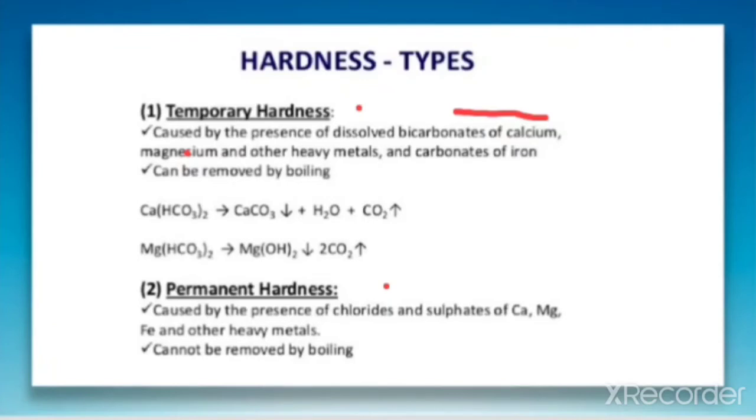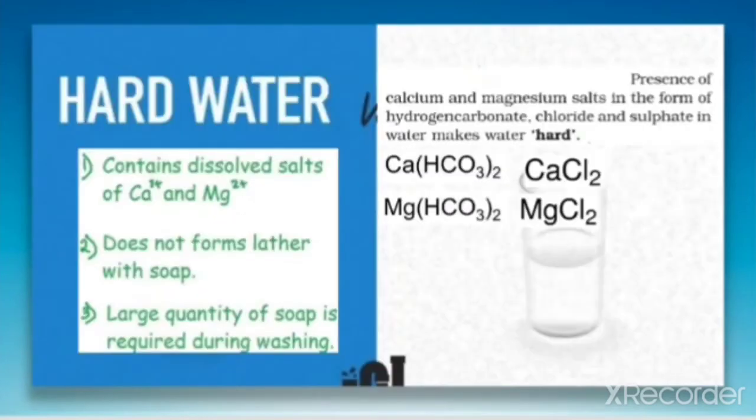The hardness of water is due to some salts, that is the calcium and magnesium salts of bicarbonate, chloride and sulfate. So the salts which cause hardness are calcium chloride, magnesium chloride, calcium bicarbonate, magnesium bicarbonate, calcium sulfate and magnesium sulfate.